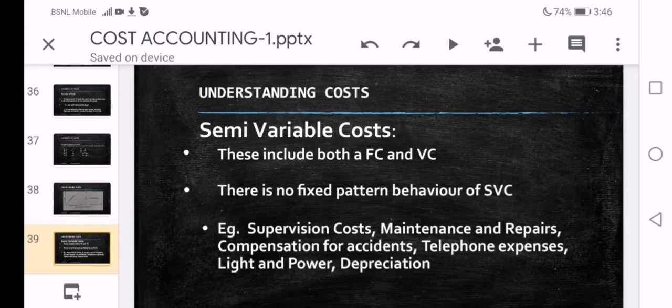Total cost and per unit cost, how it is changing when there is a change in the volume of production, is clearly explained and understood. But in the case of semi-variable cost, assessment or understanding of the pattern is not that easy, as there is no fixed pattern, no fixed style of semi-variable cost.